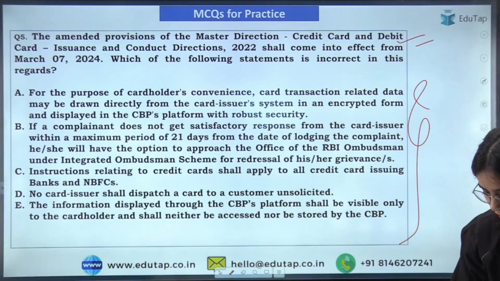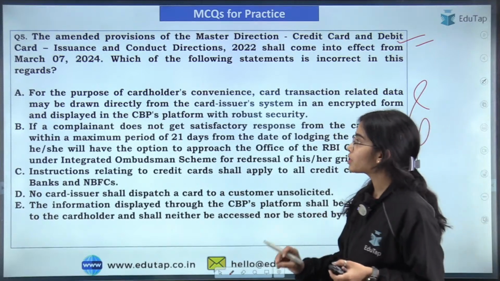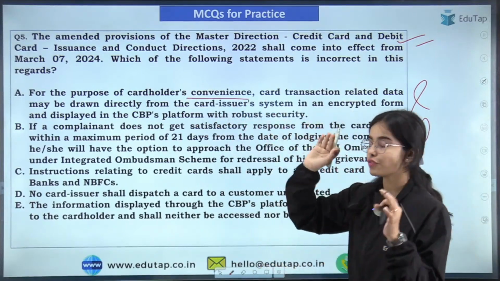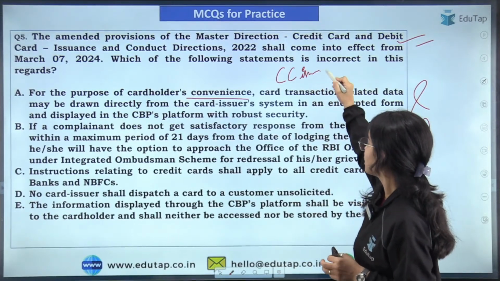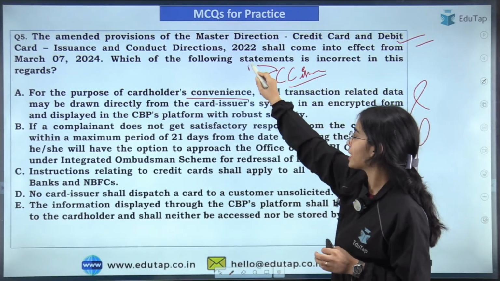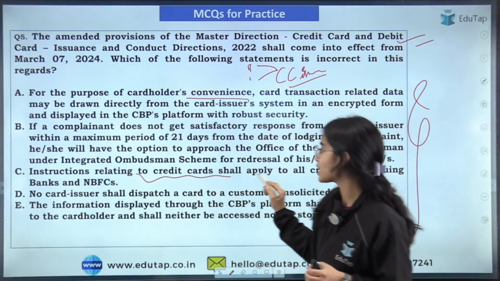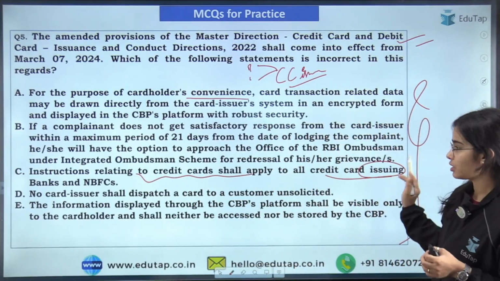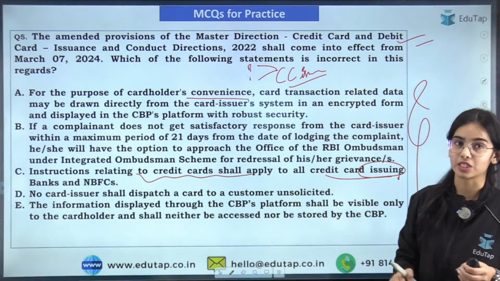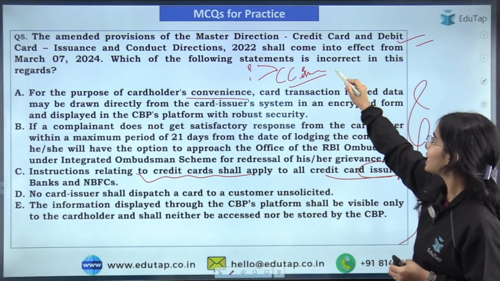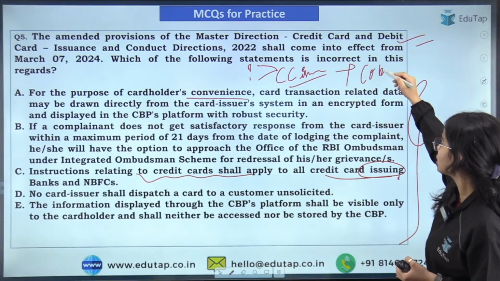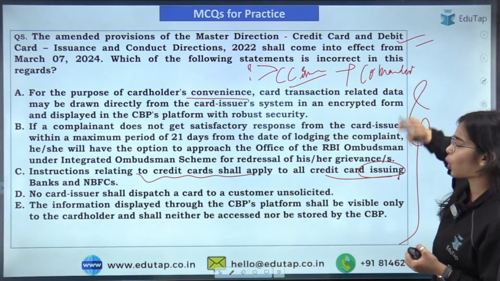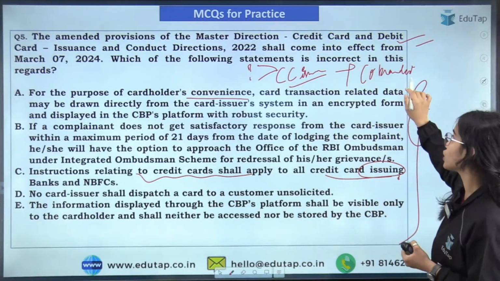So this also we have discussed, the amended master direction. For the purpose of cardholders' convenience, first of all, the credit card issuers can be banks or NBFCs. So credit cards can be issued by the banks as well as the NBFCs. Credit card issuers can partner with a co-branding partner. So they can partner with some non-bank or some other bank for the co-branding.